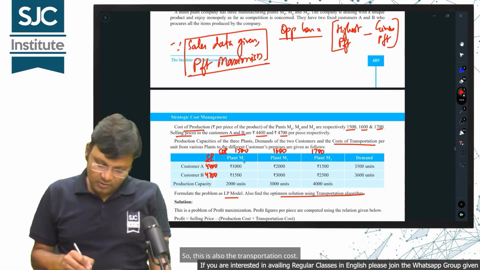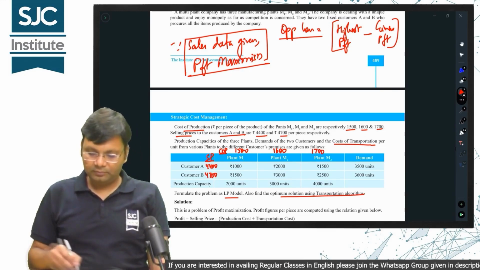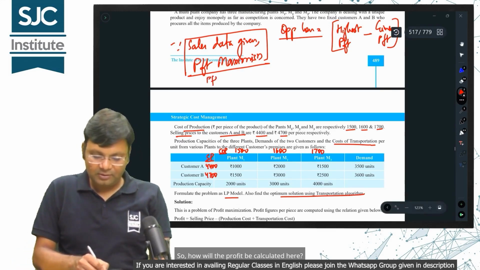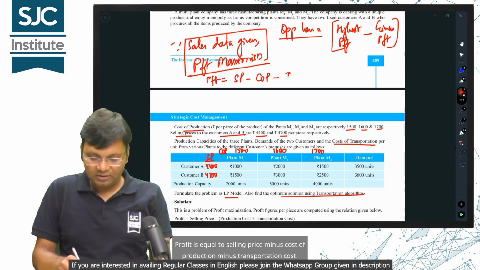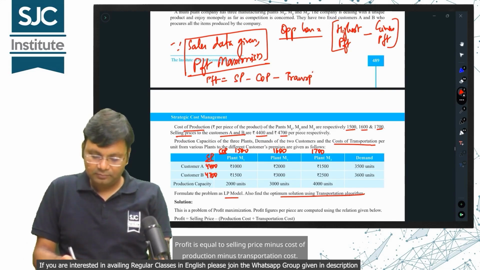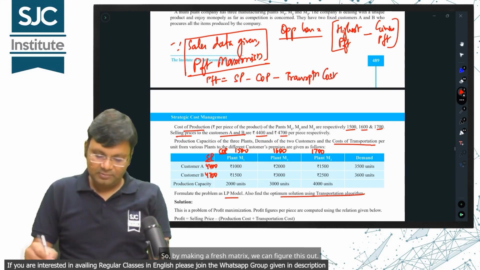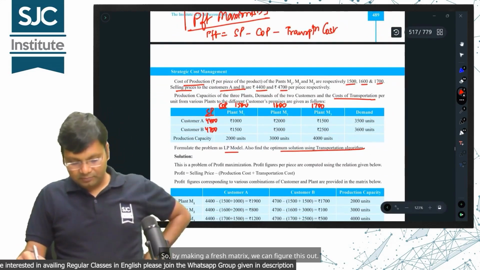So, this is also the transportation cost. So, how will the profit be calculated here? Profit is equal to selling price minus cost of production minus transportation cost. So, by making a fresh matrix, we can figure this out.